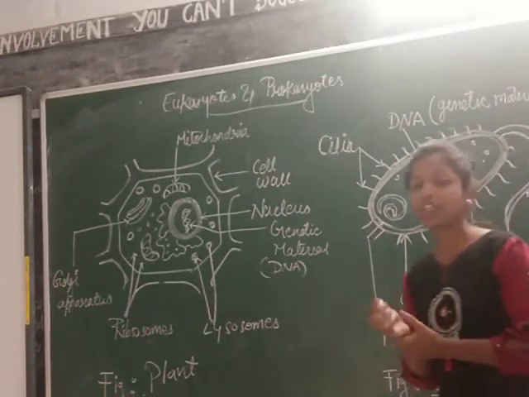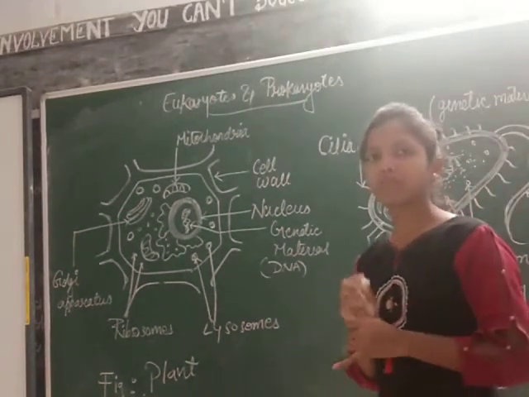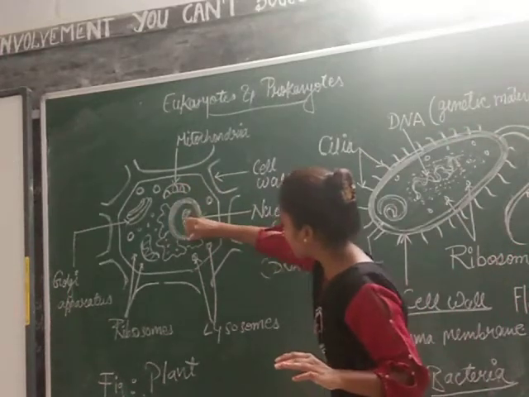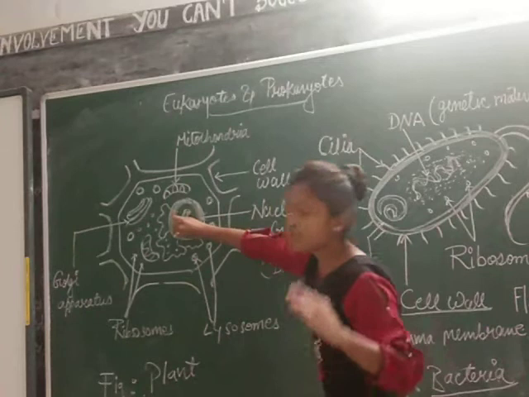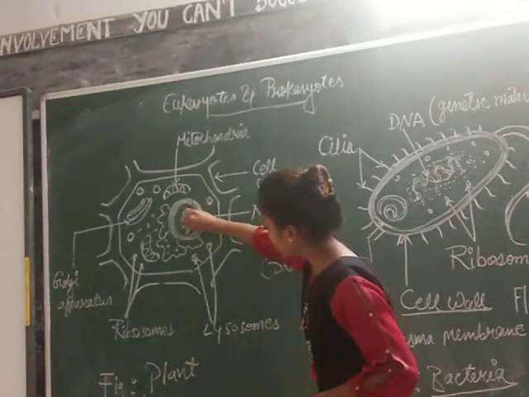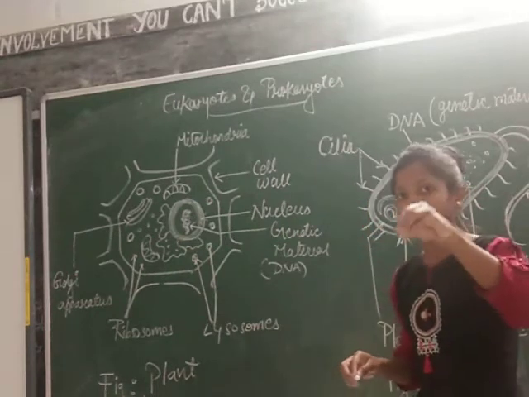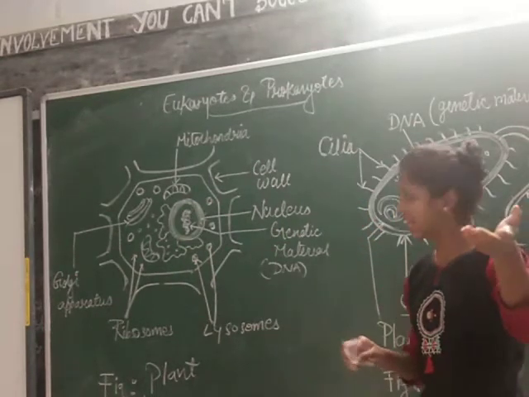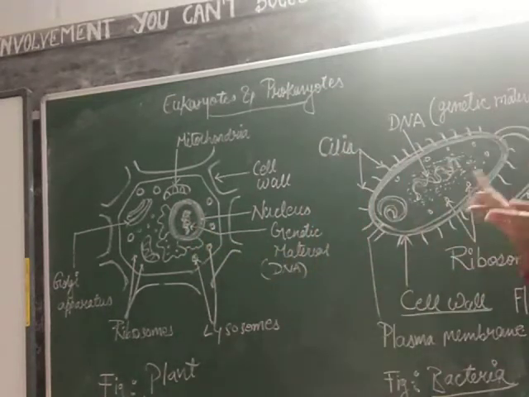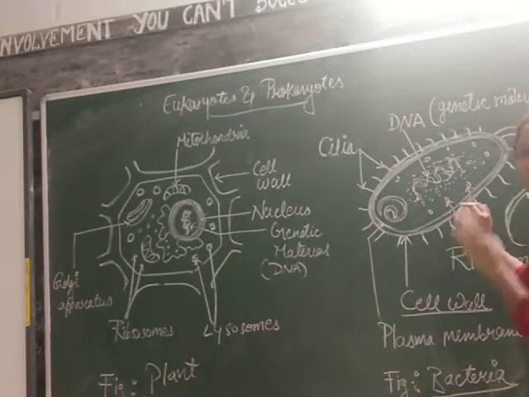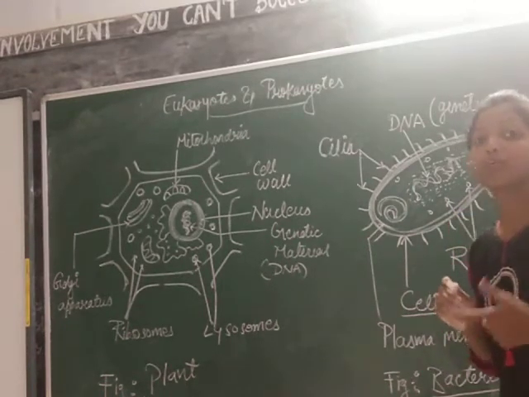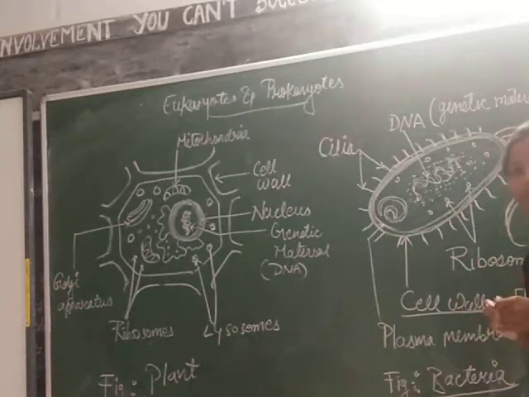Students, yesterday we were studying, in the last block we have studied about the nucleus. In this you can see a proper nucleus within the cell, and it is having the genetic material within it. That is the chromosome, or we can say DNA, that is present within this nucleus. But here no nucleus is present, students. Single celled organisms are devoid of a nucleus. They don't have a nucleus within them.